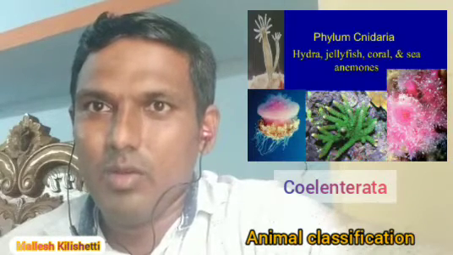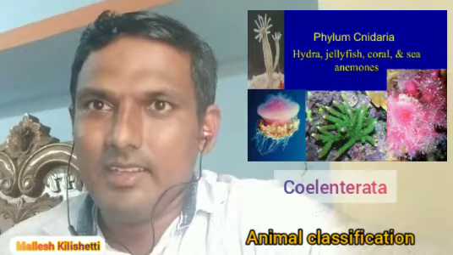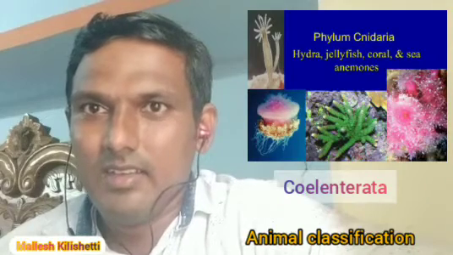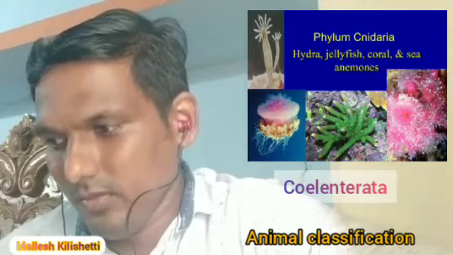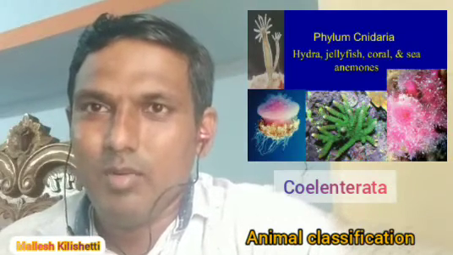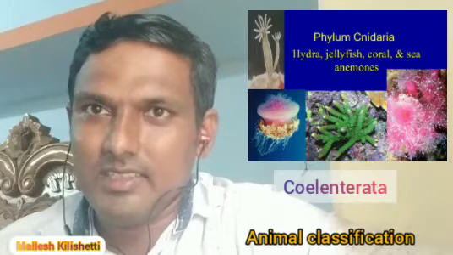They live in the water. Examples: hydra, jellyfish and sea anemones are examples of Coelenterata or Cnidarians.